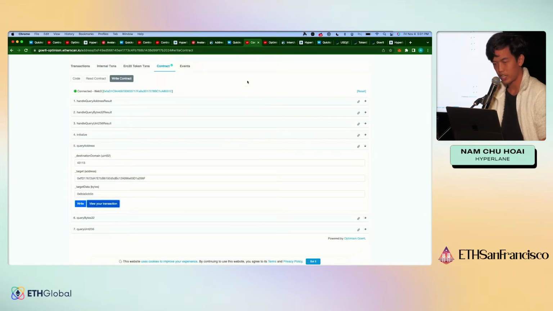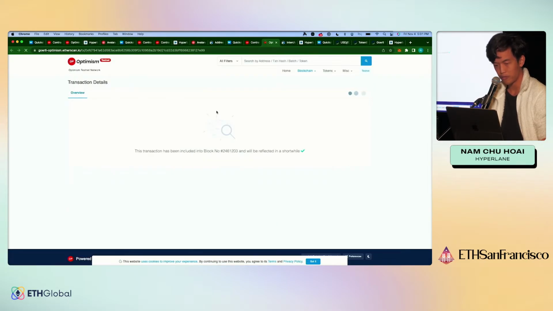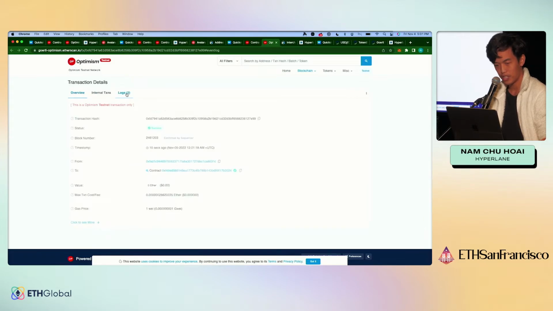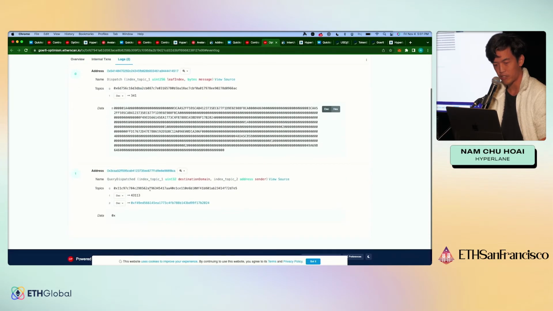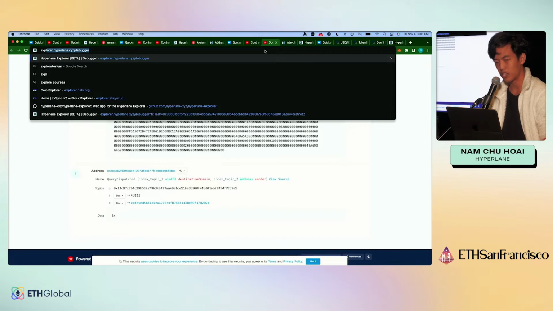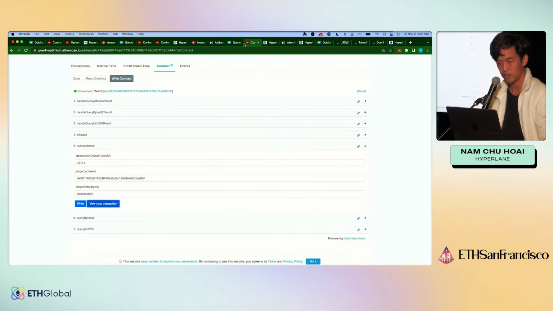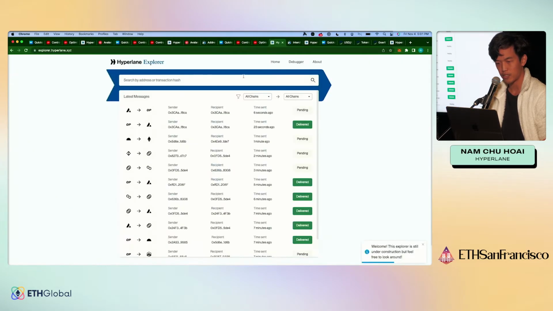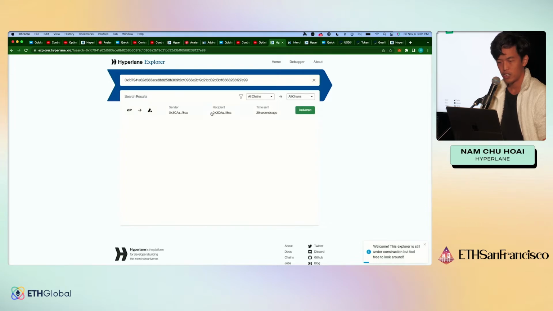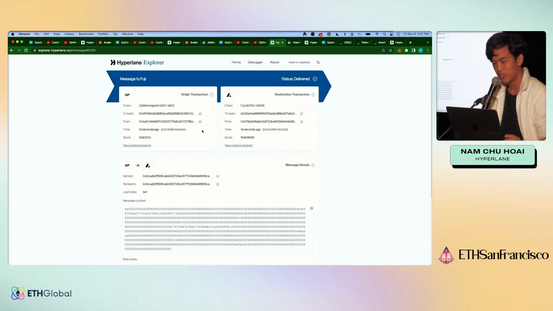And then this transaction happened here. Once EtherScan puts it up, I think you will see here, query dispatch, right? Which basically means, hey, we sent a query over there. Once again, we can use our Explorer to see where the message is at. Oh, it was already delivered, right? So this is the first transaction where we sent the query over.